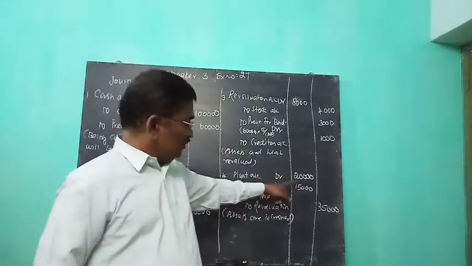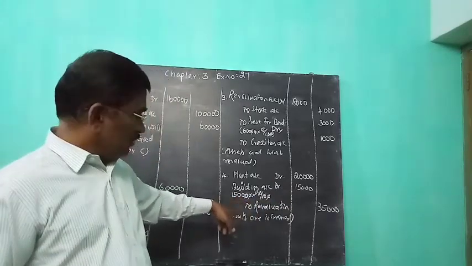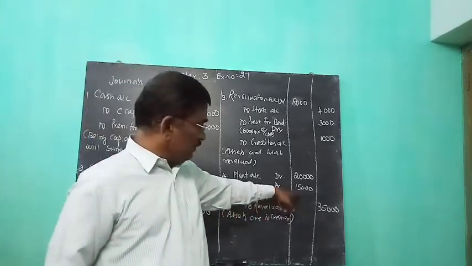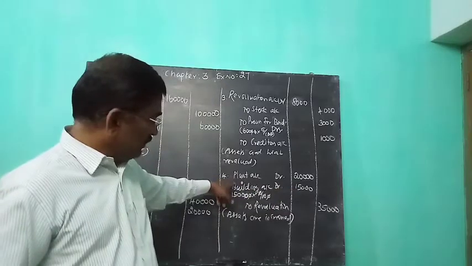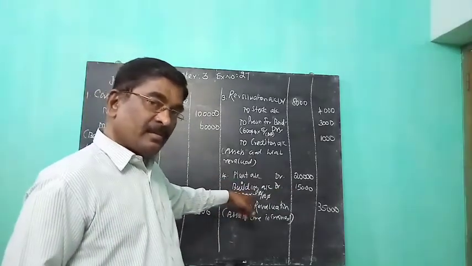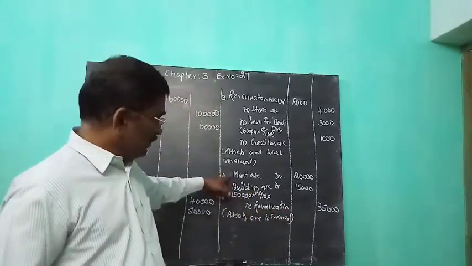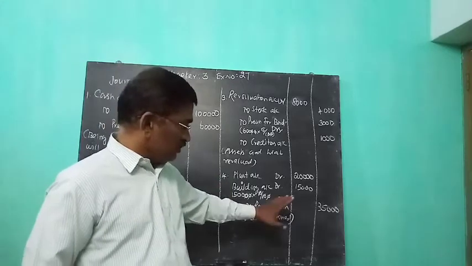So plant account debited 20,000. Building appreciated by 10%. Out of 1,50,000, 10% is 15,000. Both assets are increased. When assets increase, that is a gain item. When assets increase, the revaluation account is credited. So plant account debit, building account debit, to revaluation.